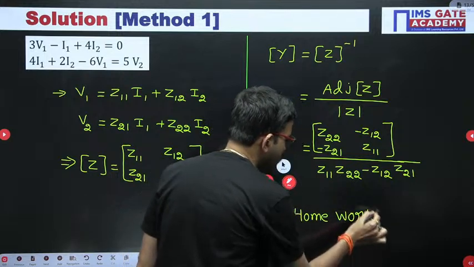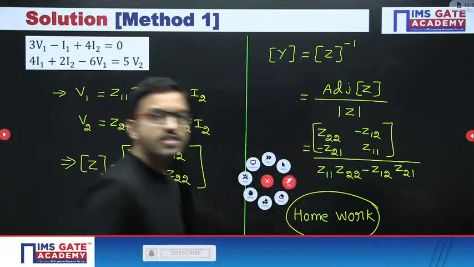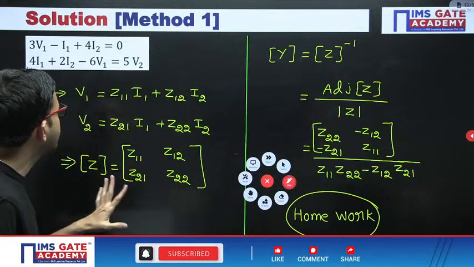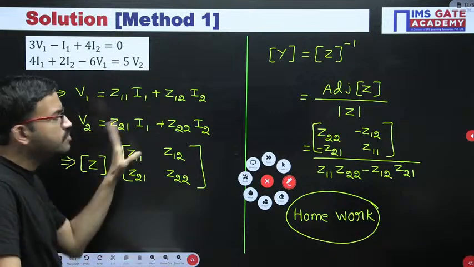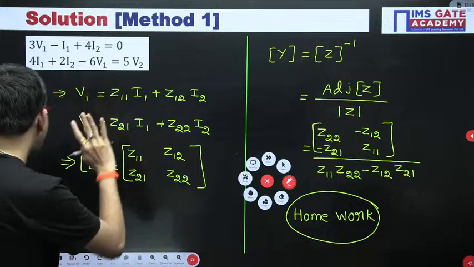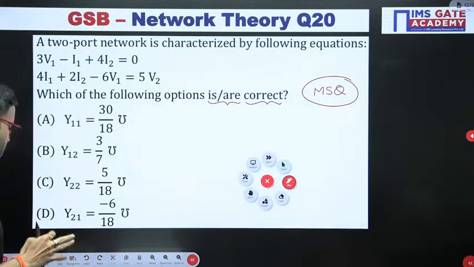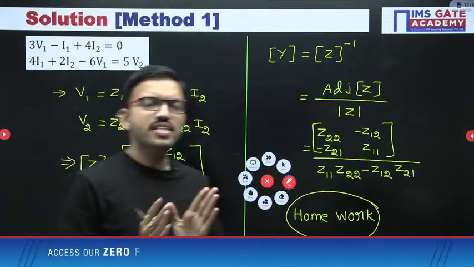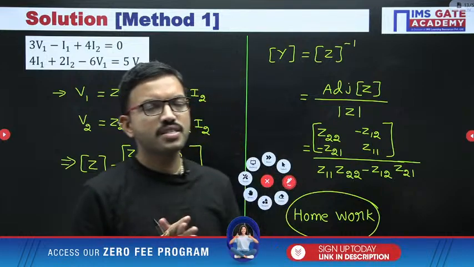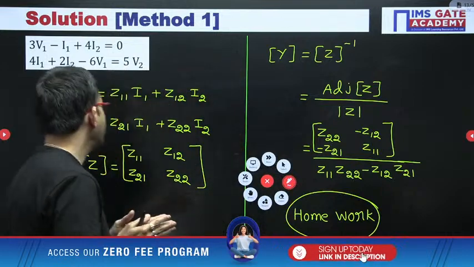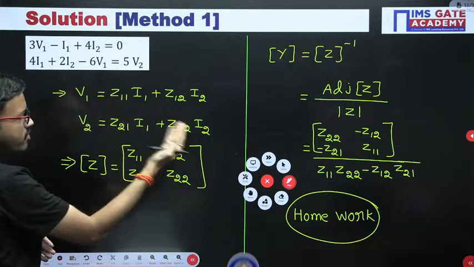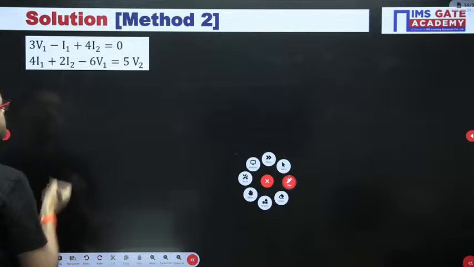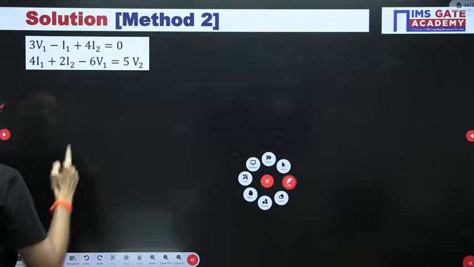But I will solve this question in the second method. What is the second method? The first method I have given is in terms of Z parameters, right? Since they are asking this question in terms of Y parameters, directly try to get the given equations in terms of the Y parameter standard equations. That means I1 in terms of Y parameters, I2 in terms of Y parameters. You can write here just for reference.